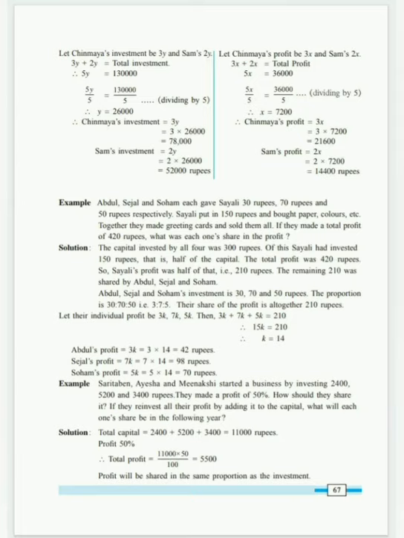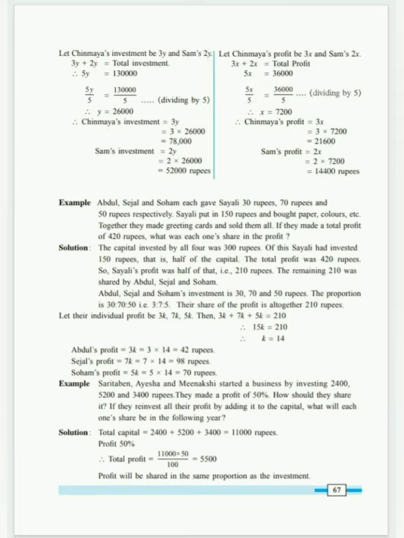For this, we will do the ratio of 3:7:5. Clear? Now, Abdul, Sejal and Soham's investment is 30 rupees, 70 rupees and 50 rupees. The proportion is 30:70:50. That is 3:7:5. Just removing 0 from all these numbers, 3:7:5 is the ratio.